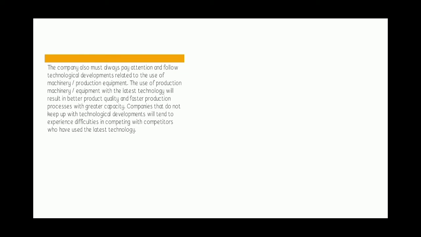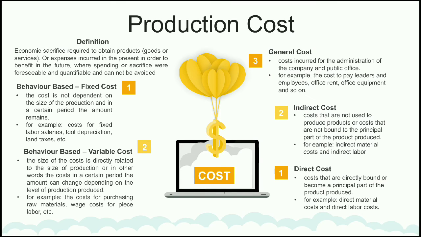Last, the company also must always pay attention and follow technological developments related to the use of machinery or production equipment. The use of production machinery or equipment with the latest technology will result in better product quality and faster production process with greater capacity. Companies that don't keep up with technological developments will tend to experience difficulties in competing with competitors who have used the latest technology. Now, we would like to talk about the production cost.